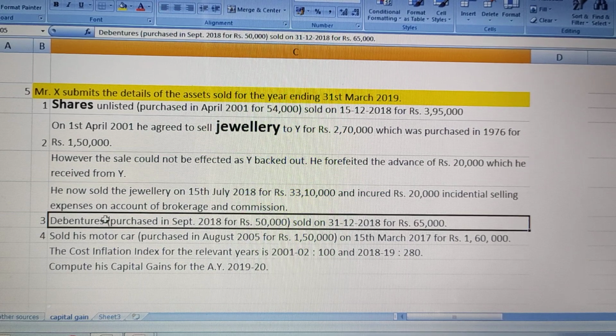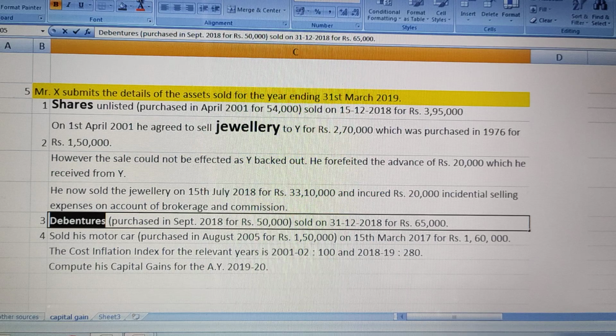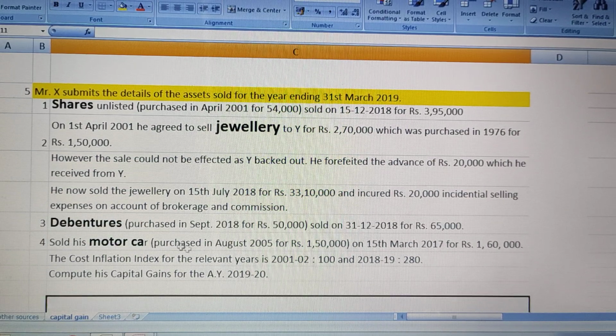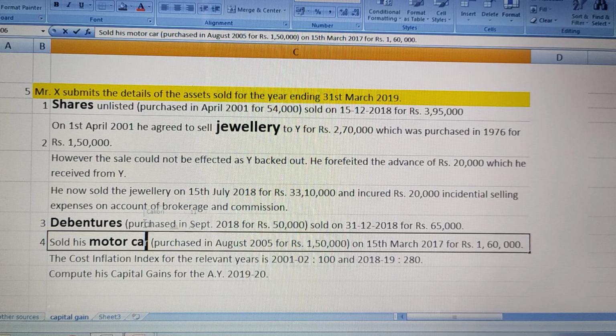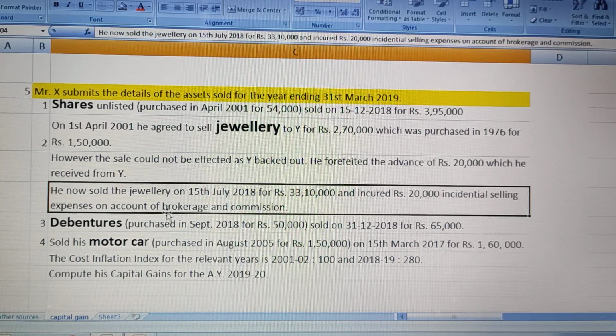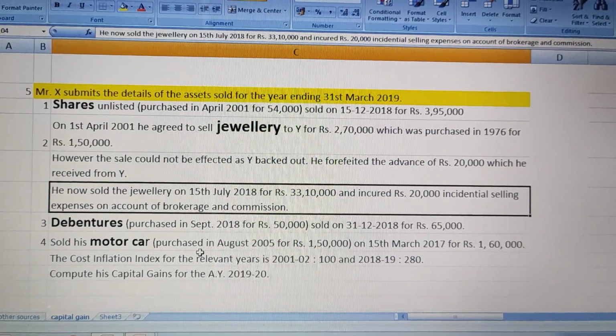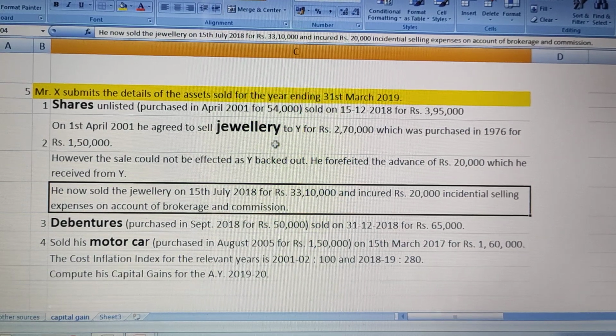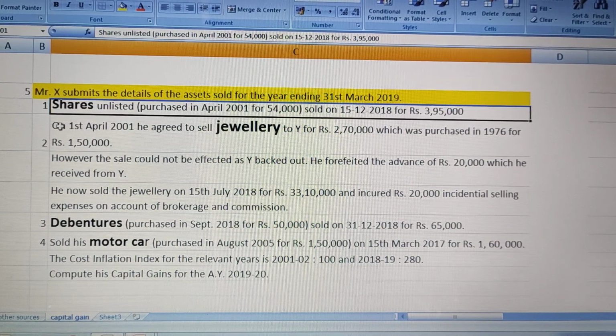then the third asset they have told is debentures, and the fourth asset is motor car. Hope you are understanding it. So here they have given 4 different assets. It means that we will solve problems individually on each asset. Okay. So let us start the first asset. It is shares.